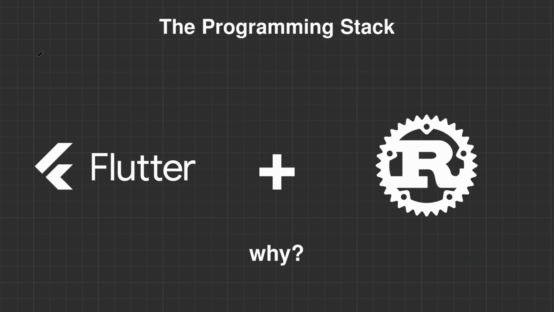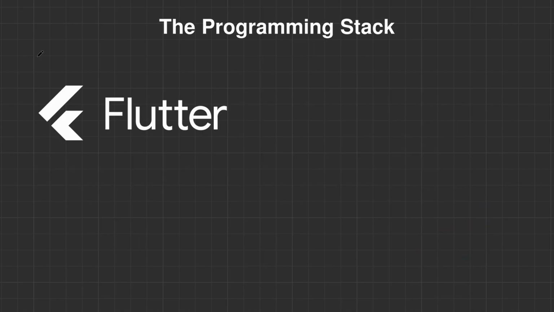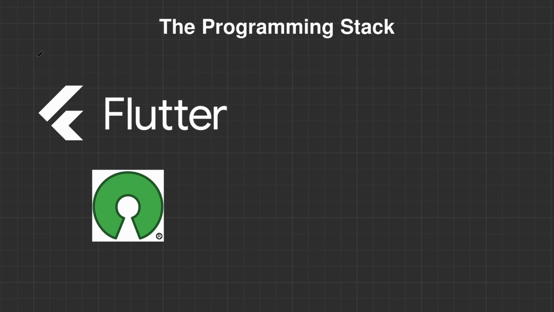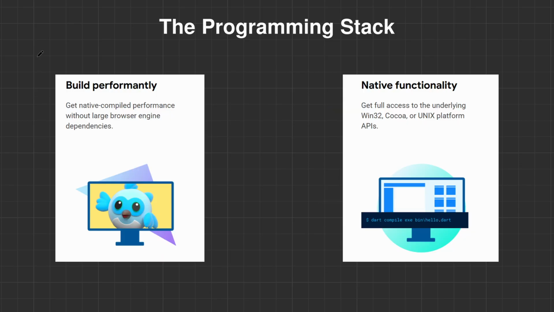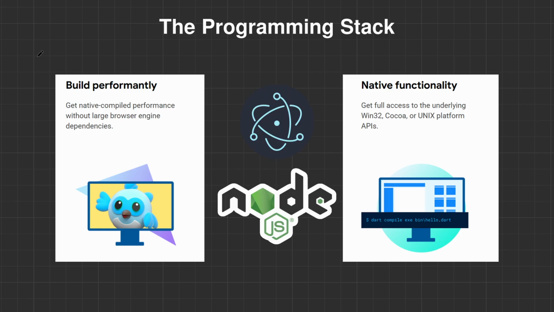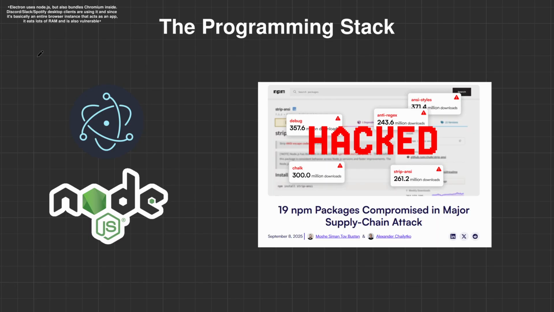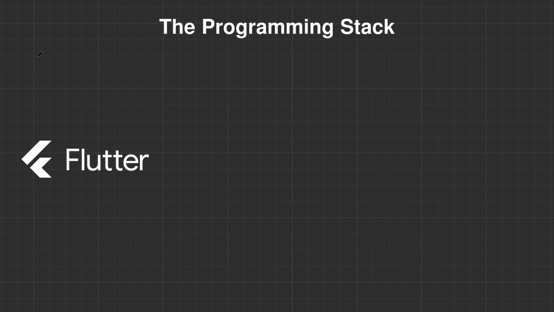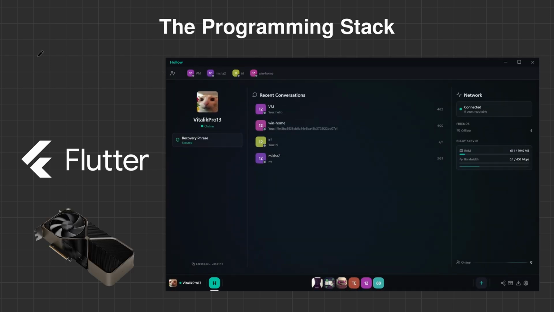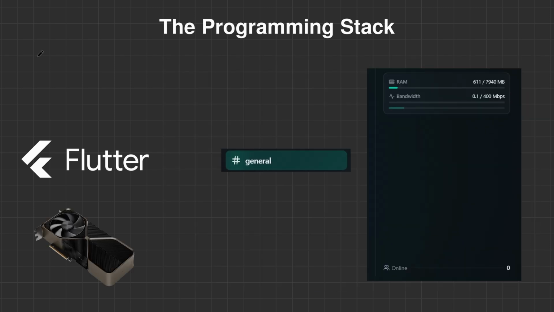First off, why did I choose such a programming stack? Flutter is an open source framework developed by Google. It uses their own programming language called Dart, and overall the app is compiled into native code without relying on any runtimes like Electron or Node.js, which by the way are more vulnerable to bad actors and expose your system more. Hollow doesn't. Plus, Flutter allows you to create a really cool UI that uses the GPU for rendering, so the animations feel smooth on my 144Hz screen.